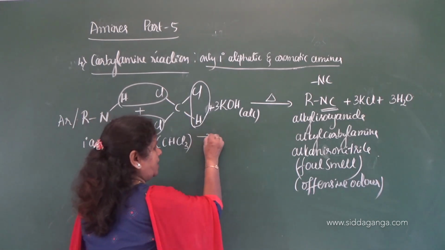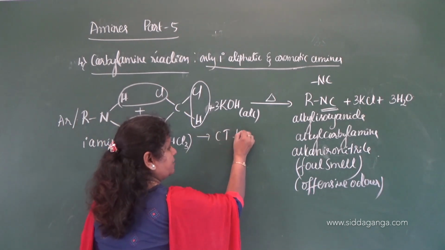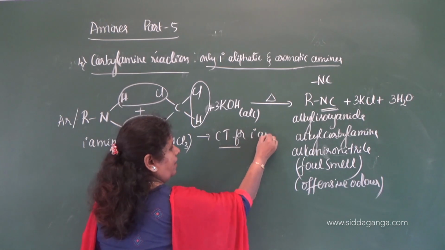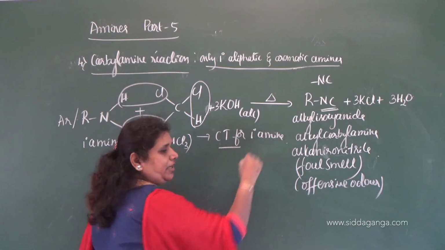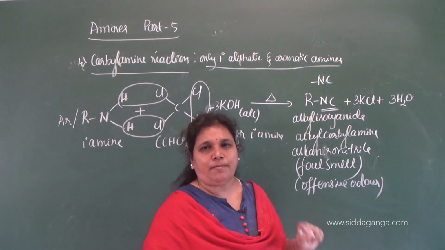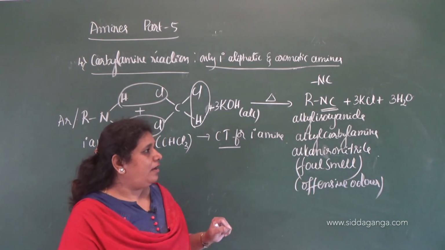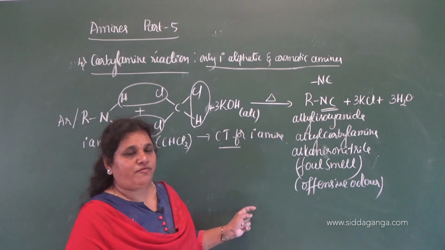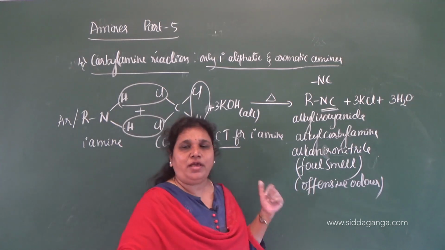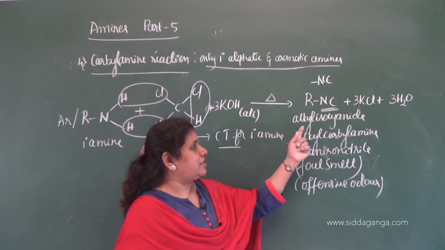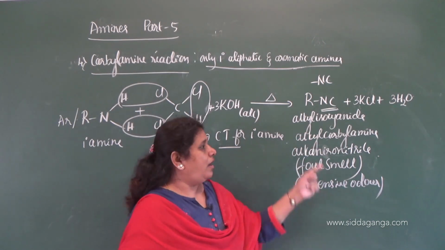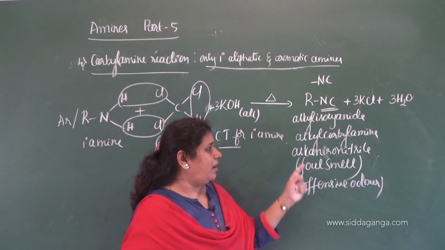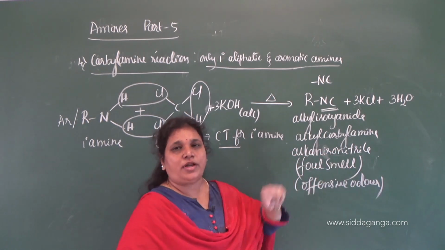So what is the compound formed, the foul smelling product formed in the carbylamine test? It is nothing but alkyl isocyanide or alkyl carbylamine or alkane isonitrile.